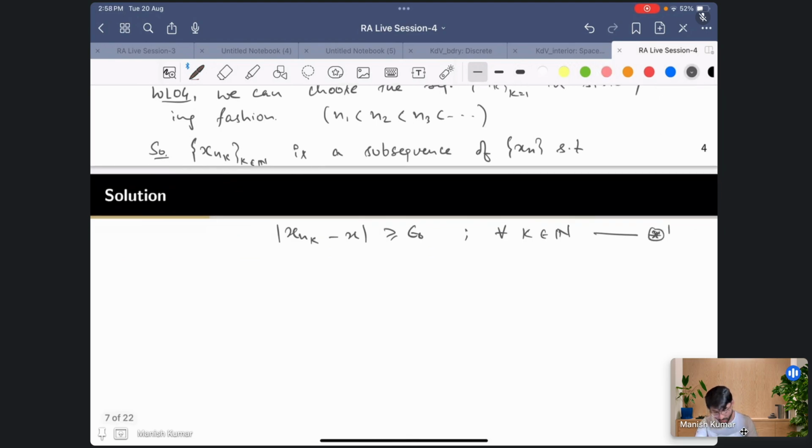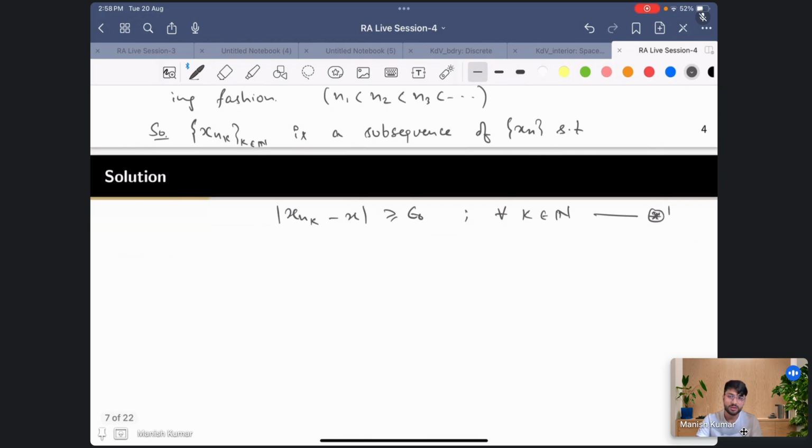Now what we know is that this subsequence has a further subsequence which is convergent, right?